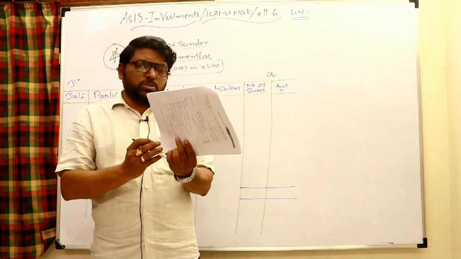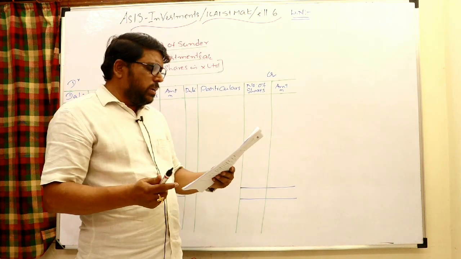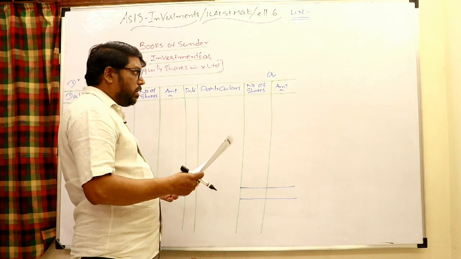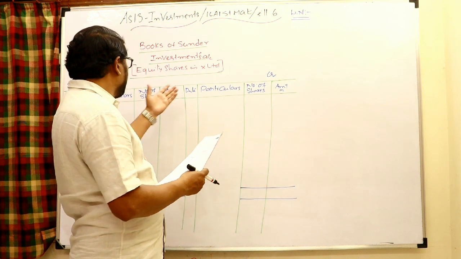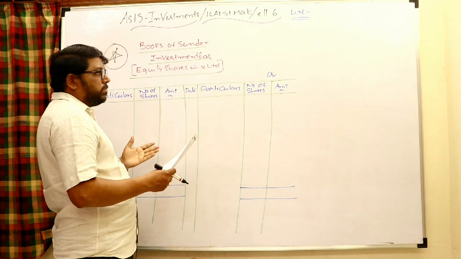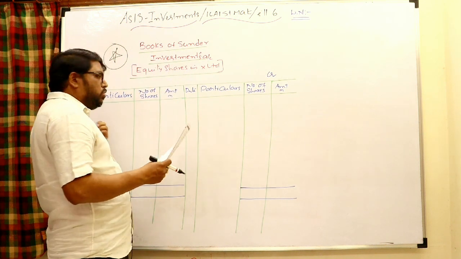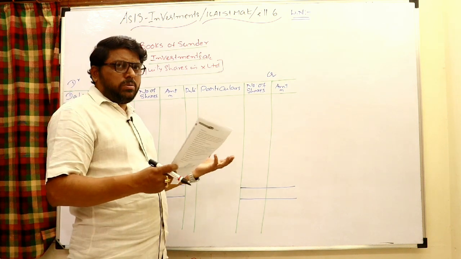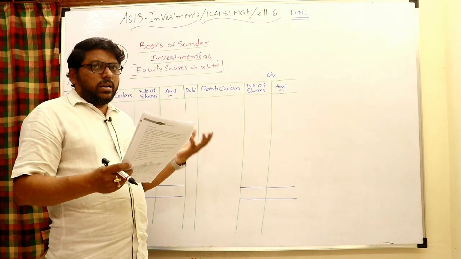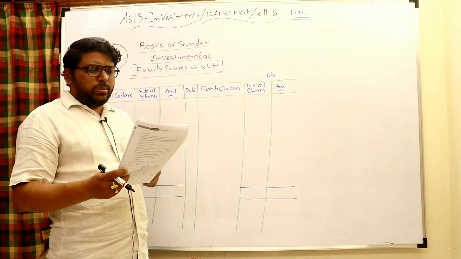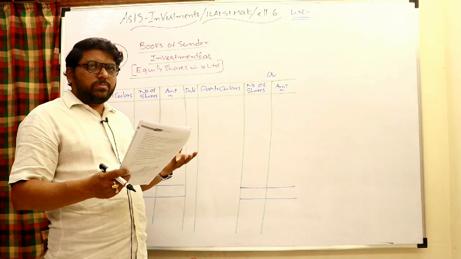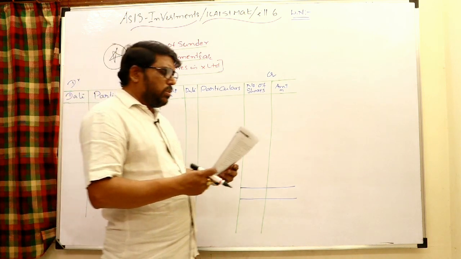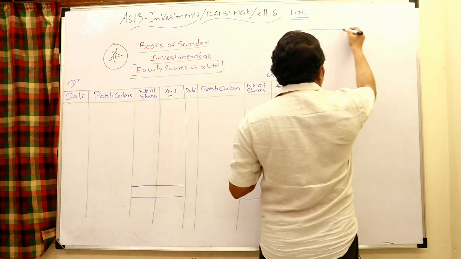You are required to prepare the investment account in the books of Sundar. You can also maintain a small P&L account, which is very simple to work out. In the books of Sundar, the investments account, equity shares in X Limited, will have the date, particulars, number of shares and amount columns, and you may also have a dividend column to transfer to P&L. Some of the rights are sold, and that should be transferred to P&L. Even on the sale of investments, the profit should be transferred to P&L. For all of that, you have to prepare a small P&L account. Let us have a small P&L account like this.